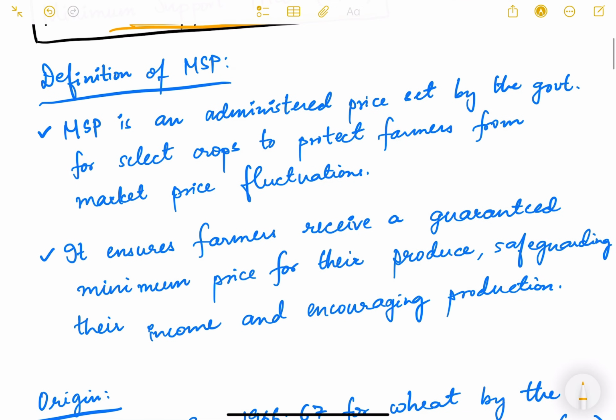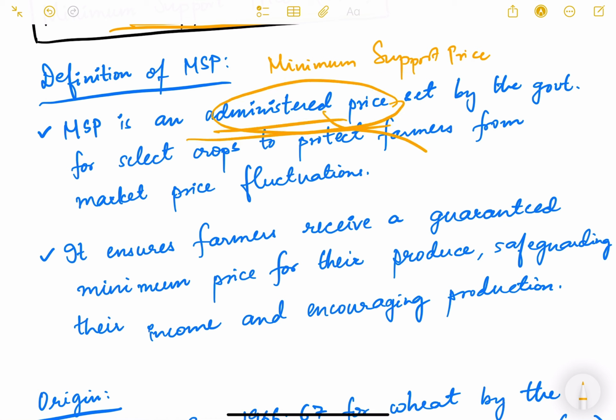Let us first start with the definition of MSP. So you must have heard this word MSP. It is there in the news a lot of times. MSP stands for minimum support price, and it is an administered price. Administered price meaning it is set by the government, not by the market forces. So it is administered price.